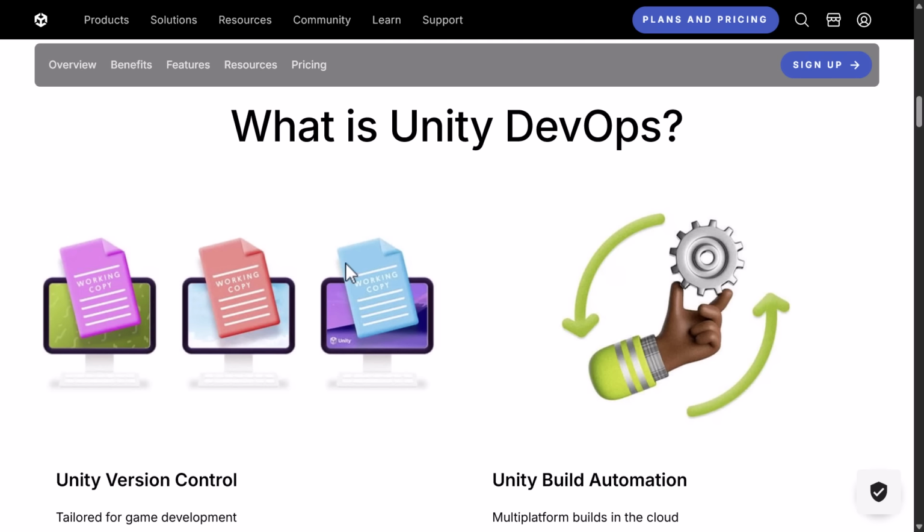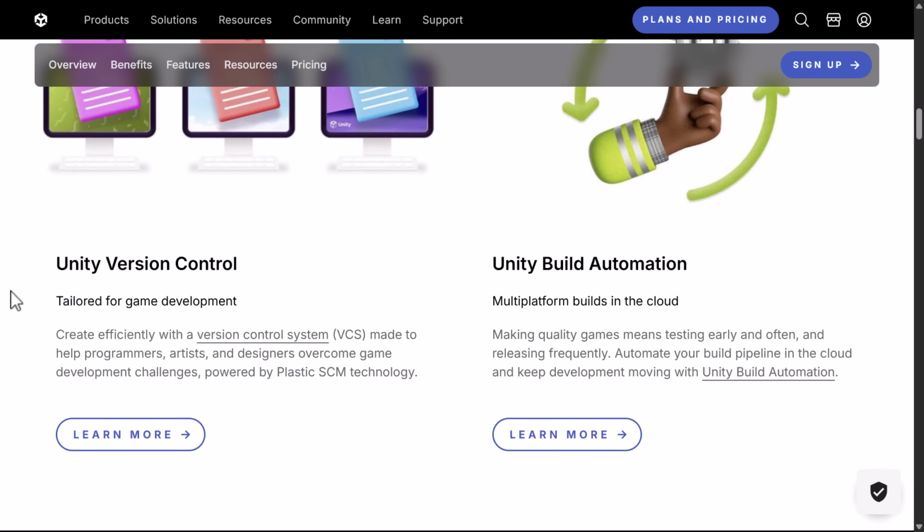Now, if you're curious, what exactly is DevOps? Well, it was the two things they mentioned. Version control, which is based off of the Plastic SCM technology. Think of this as like Git, but kind of more designed specifically for games and game assets. And then on top of that, we have the Unity build automation tools, which is for doing constant builds, tests, and such for you. I think potentially with those Mac builds, you could make Mac builds without actually having a Mac machine available. So there definitely could be some value there. I know a lot of people have struggled with incorporating Mac into their pipeline just because they simply don't have access to the hardware. All right, so that is the DevOps side of things.